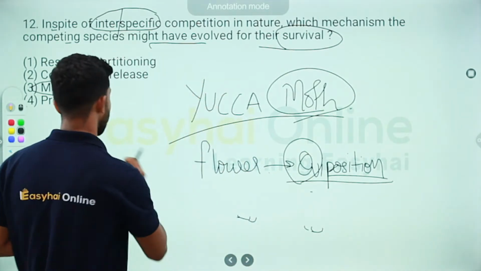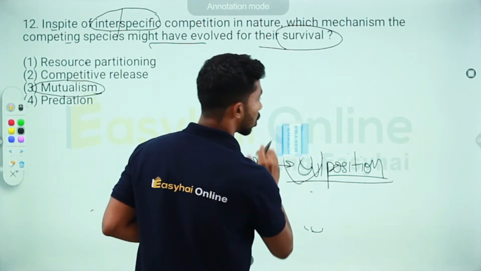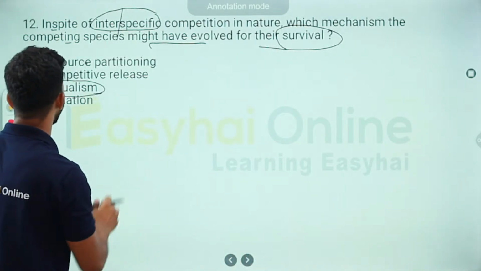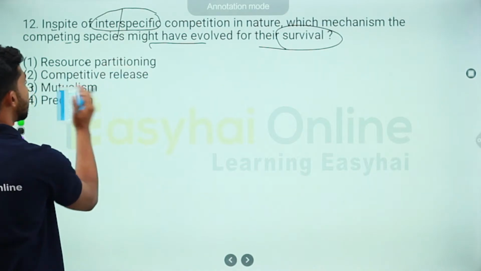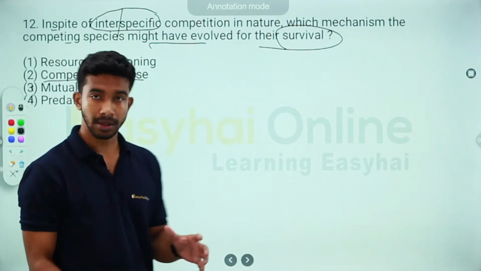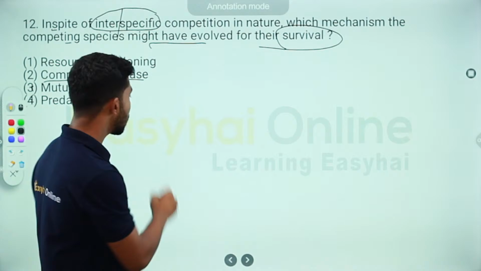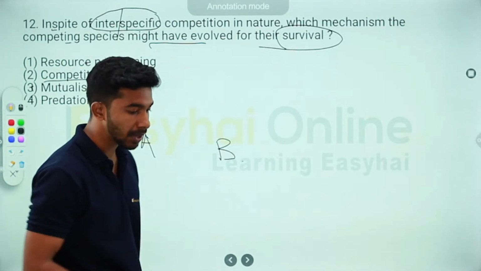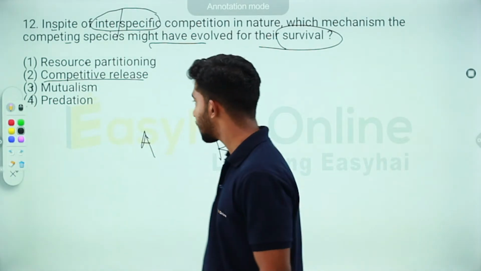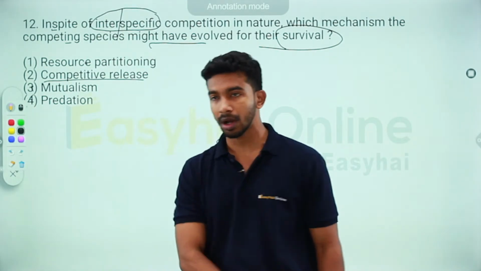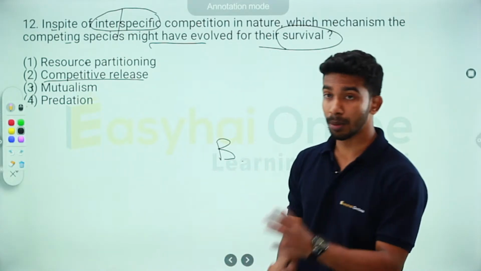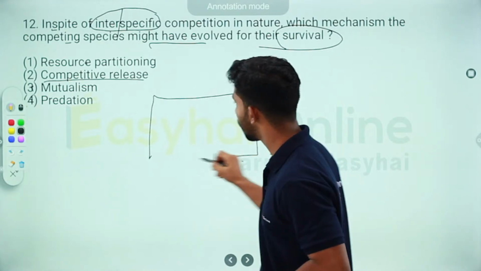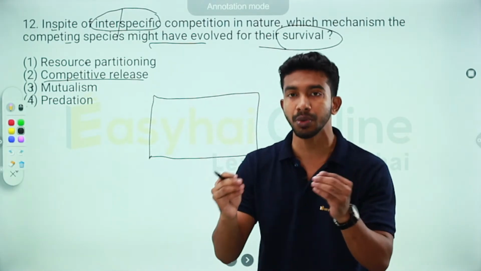Now that's mutualism. Let's understand what competitive release is. This might be a new term. This also comes under competition. Suppose there are two competing species A and B, and it has been seen that when you experimentally remove a species... before we jump into that, I guess I have to explain a little more. Let's make the diagram a little more interactive so that you can imagine what's actually happening.